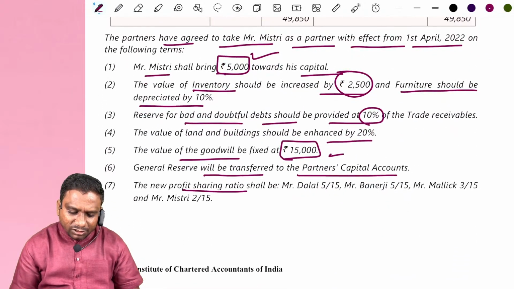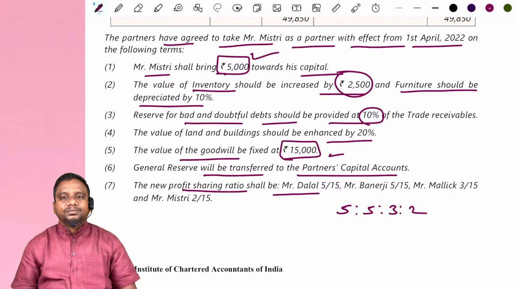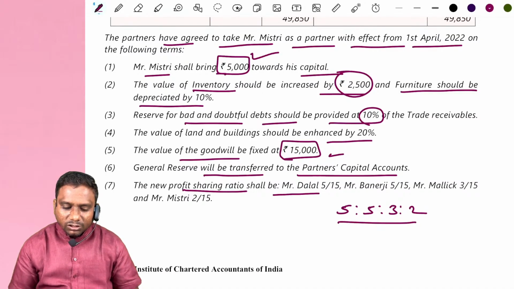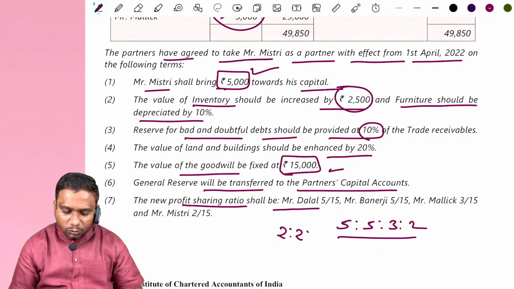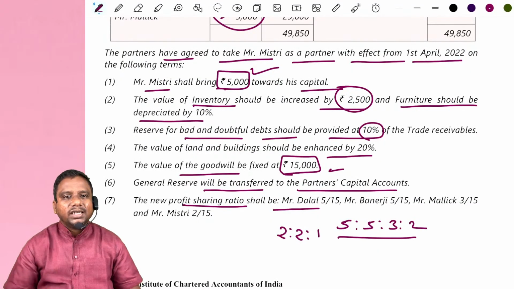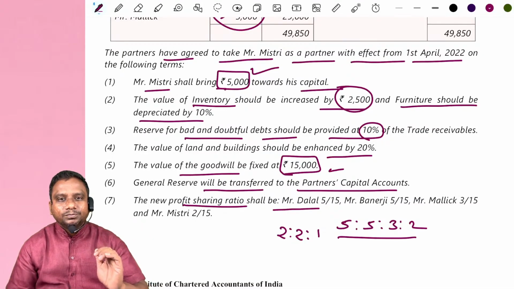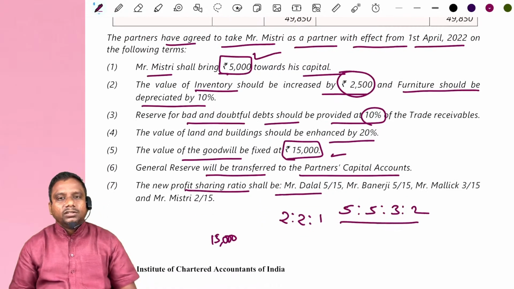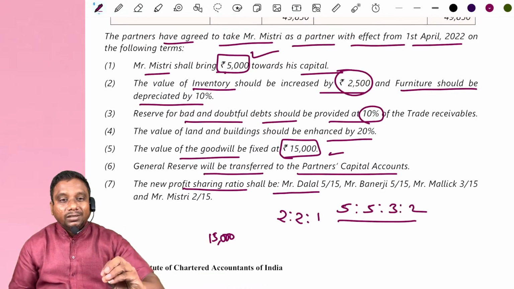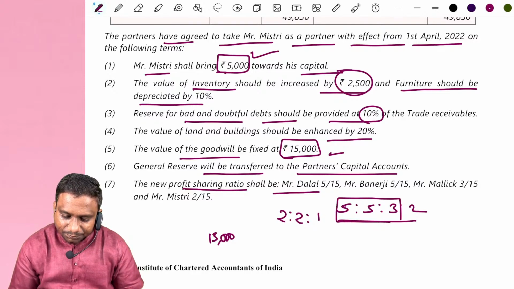Next, the new profit sharing ratio shall be Dalal 5 by 15, means 5 is to 5 is to 3 is to 2. When the new profit sharing ratio is given and the old profit sharing ratio is also there, 2 is to 2 is to 1. Now you can calculate the sacrificing ratio. After calculation of the sacrificing ratio, out of 15,000, the new partner should bring, and here the logic is there are 3 partners.